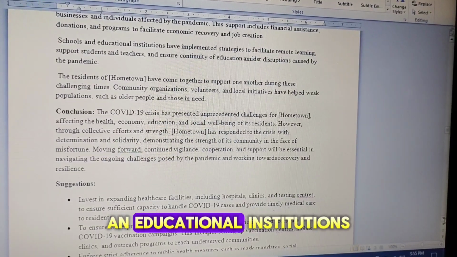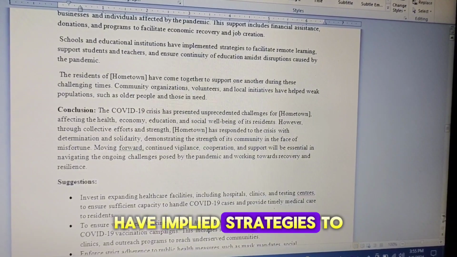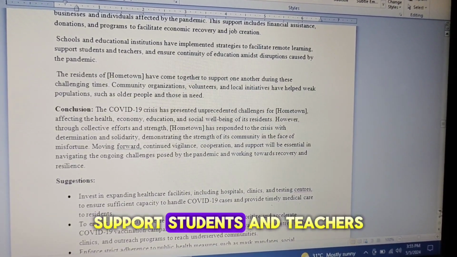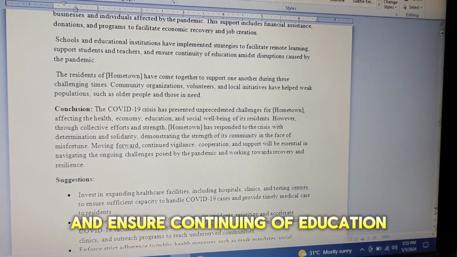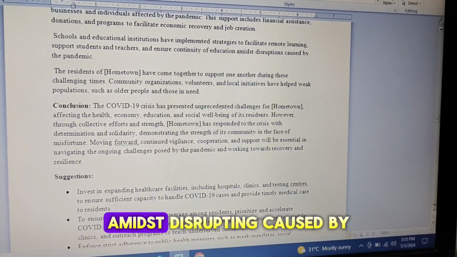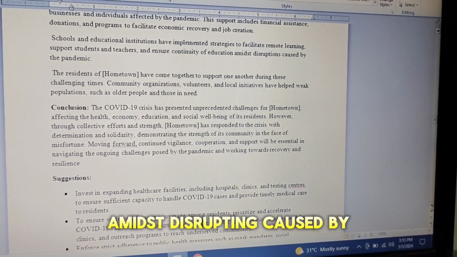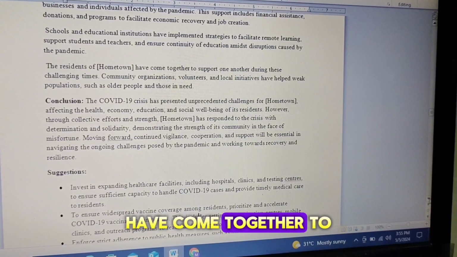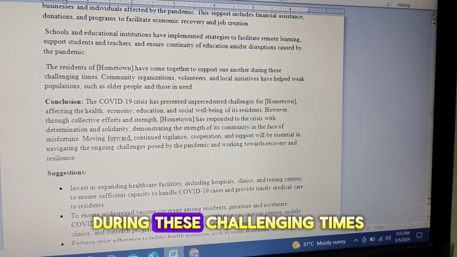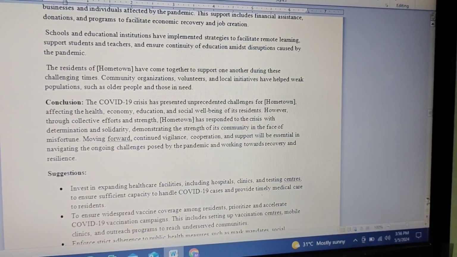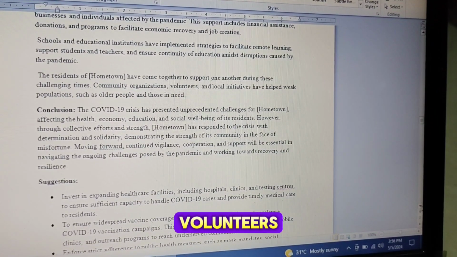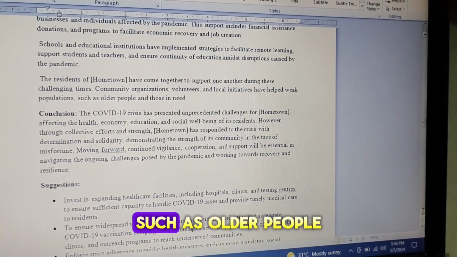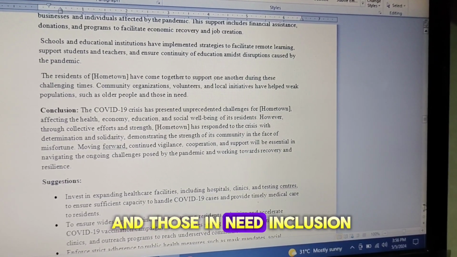Educational institutions have employed strategies to facilitate remote learning, support students and teachers, and ensure continuity of education amidst disruptions caused by the pandemic. The residents of hometown have come together to support one another during these challenging times. Community organizations, volunteers, and local initiatives have helped vulnerable populations such as older people and those in need.